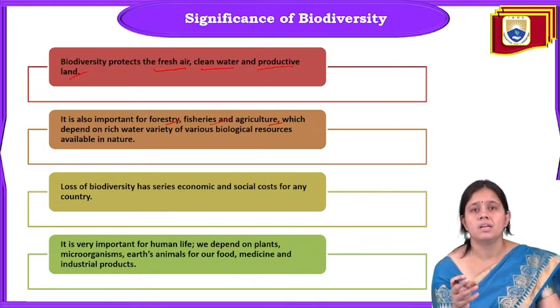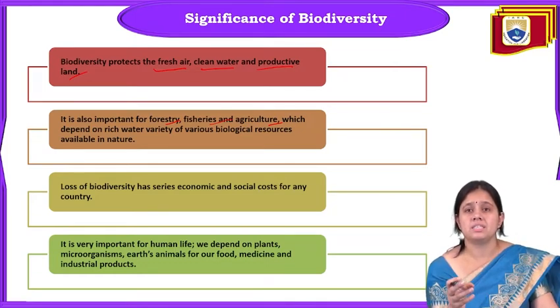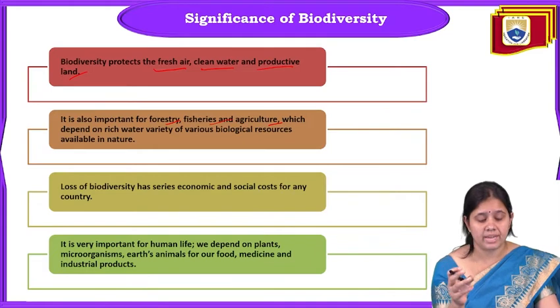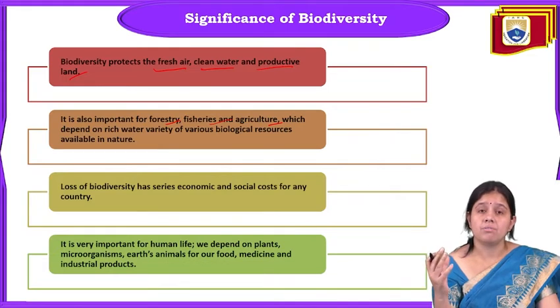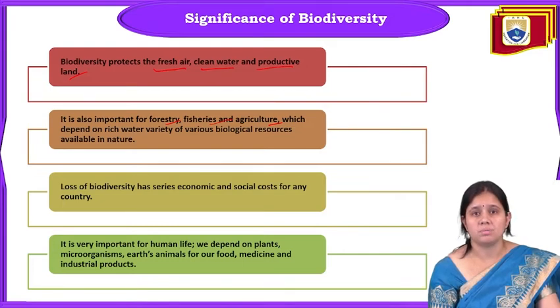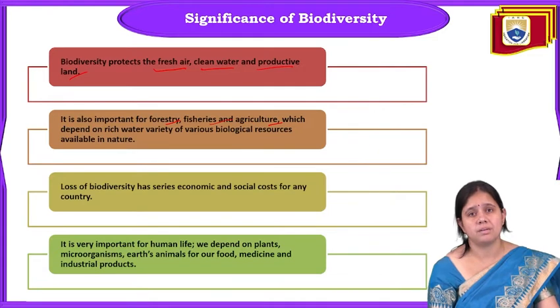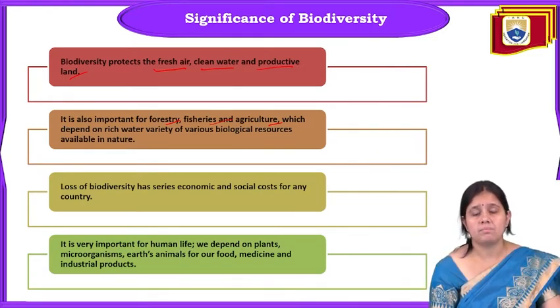The next point is that loss of biodiversity has serious economic and social costs for any country. If there is a loss of biodiversity, it affects the economic benefit of a country, and there is a social cost. They are related economically and socially also, because some STs, meaning tribes, are connected with their plants, and they worship that plant. So if there is a loss of that plant, it will also hurt the sentiments of that particular tribal community.